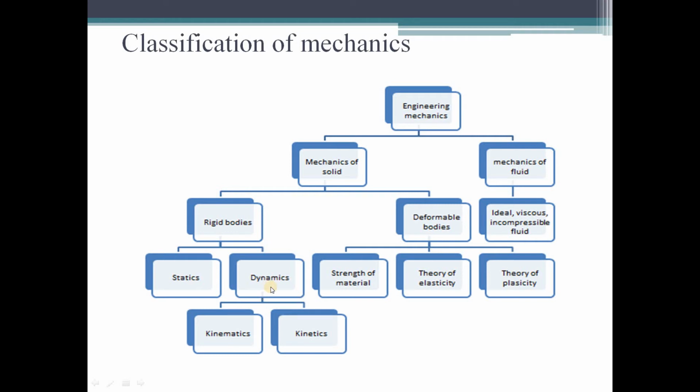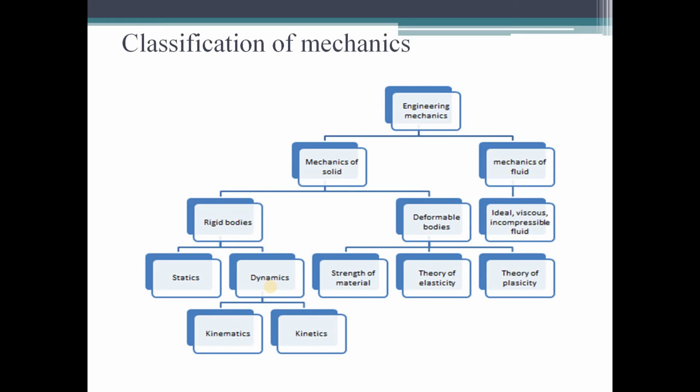It is based upon the motion as well as the causes of motion. Because whenever we say a body is in motion, there should be some cause for that motion. Whenever there is a force acting, then only will motion be there in a body. So therefore, whenever there is a motion, there will be causes of that motion as well as motion geometries. So if you consider both of them, it is called kinetics.